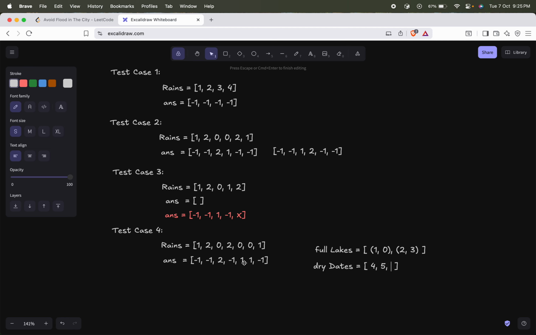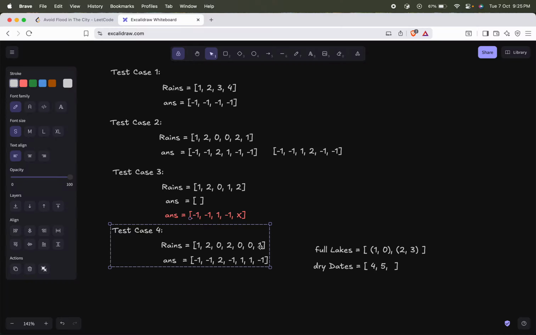Either you can choose to fill it with 1, default will be assuming that any random lake will be dried out, but later we will be overriding it anyhow. Okay, previously also we will first populate it with. Okay, let's come back to that again. Now I am at day 6. Okay, on day 6 I am at 1.